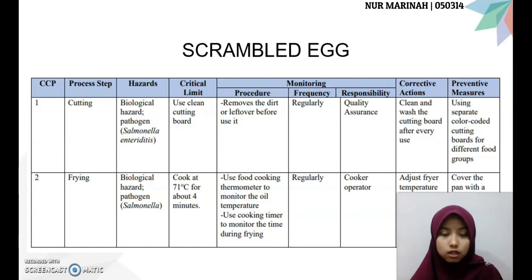For the frying process, cook at 21 centigrade for about 4 minutes. Use food cooking thermometer to monitor the oil temperature and use cooking timer to monitor the time during frying. It should be done regularly by the cooker operator. For the corrective action, adjust fryer temperature and appropriate time. The preventive measure, cover the pan with a pan lid for thorough cooking.